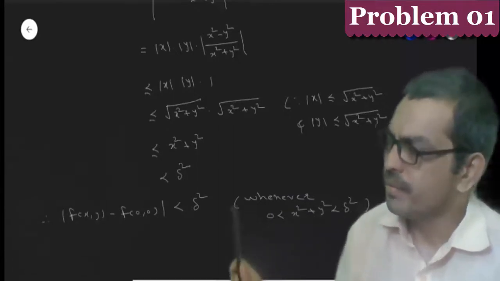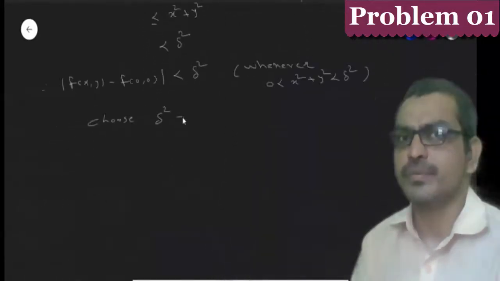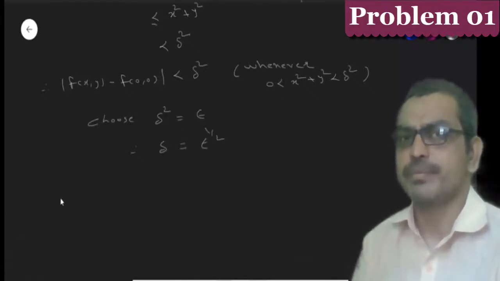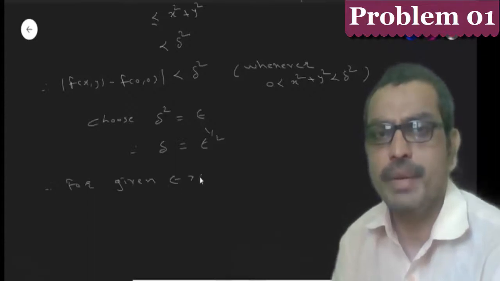Here we choose del square equal to epsilon. Therefore, del is equal to epsilon raised to 1/2.